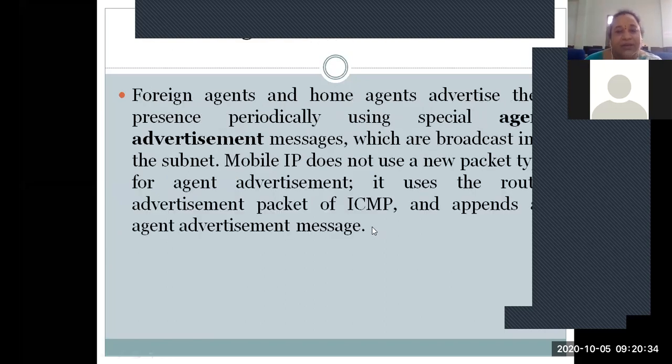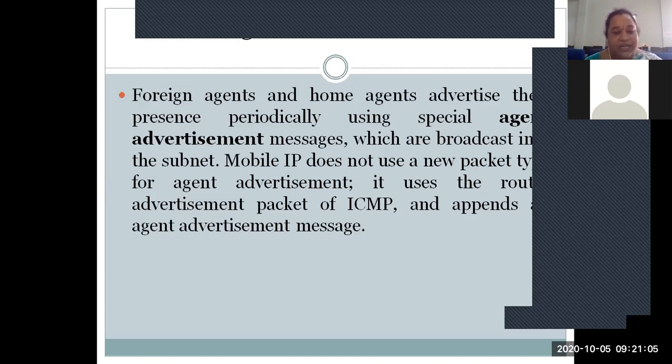Here, the home agents and the foreign agents advertise themselves periodically using special messages called agent advertisement messages. That is, they broadcast their addresses into their subnet from time to time. Whenever the timer expires, they renew their advertisement messages.